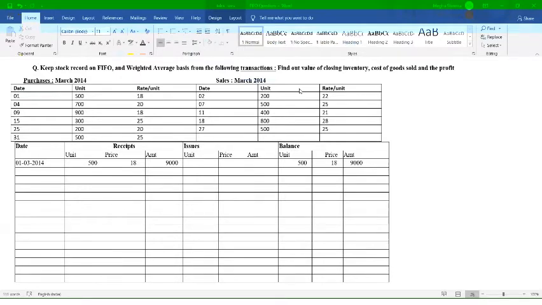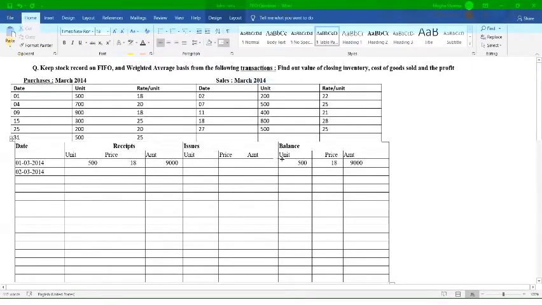Now the second transaction is a sale, done on 2nd of March. Which method are we following? FIFO method. So whatever comes first is to be issued first. Before 2nd of March, there are only the units we have in balance, that is 500 units at the rate of 18, so we are going to issue these units.